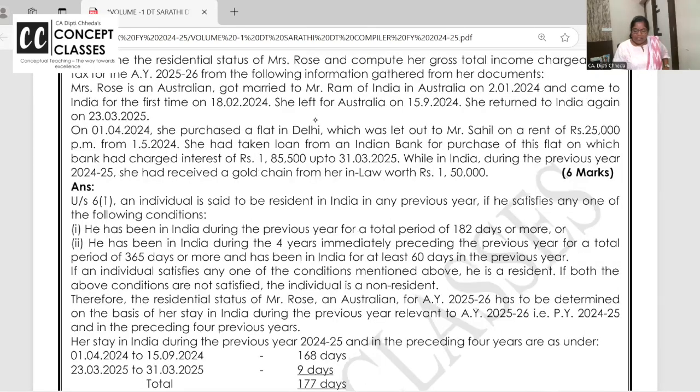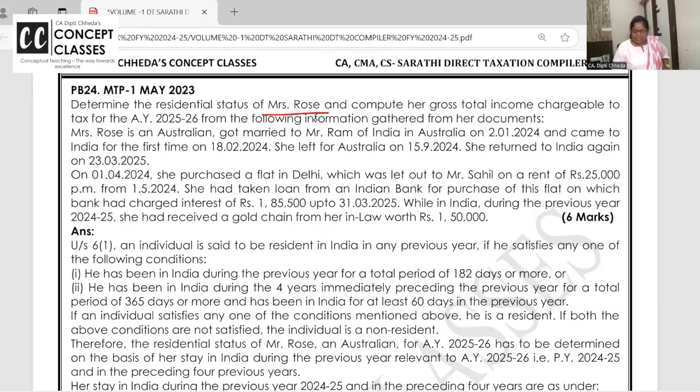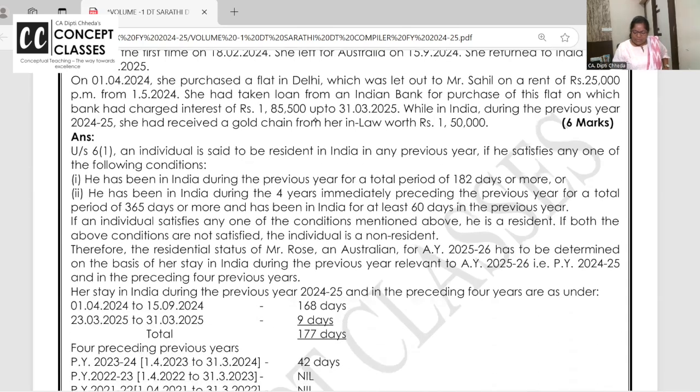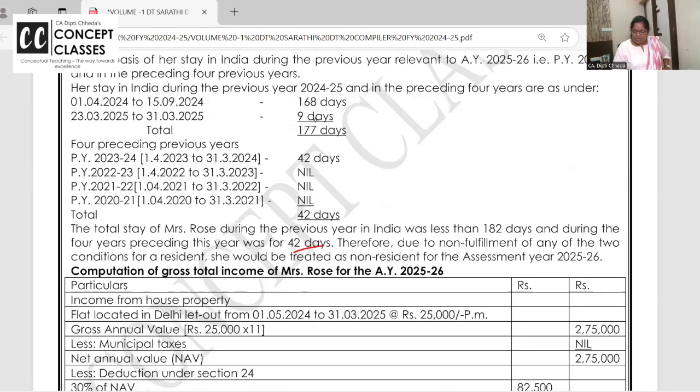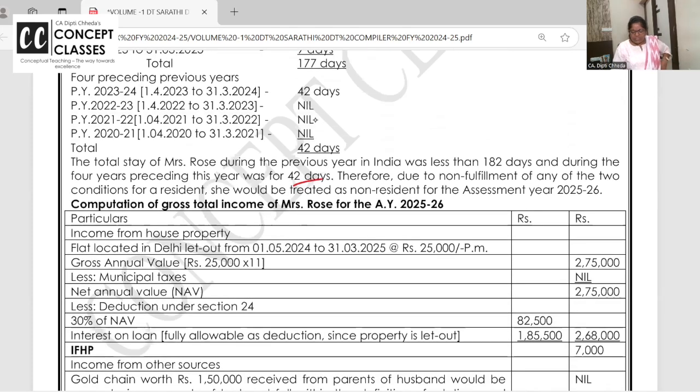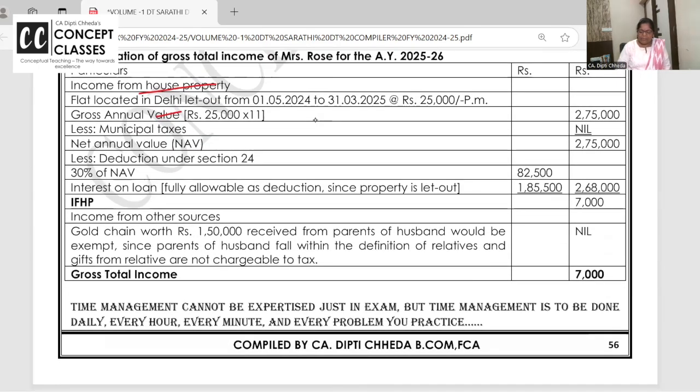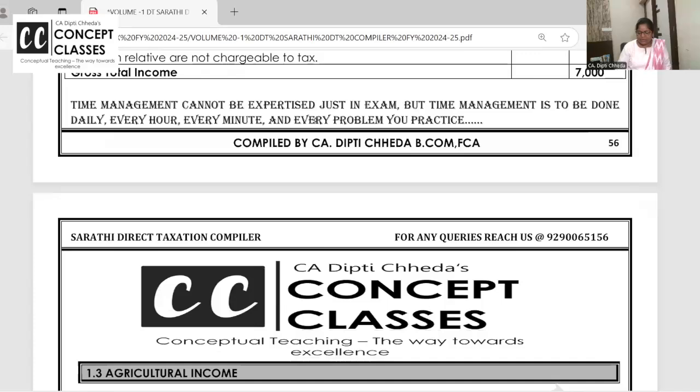Okay. Like, see, decide the residential status of Rose. So first count the days, write the condition, conclude she's a non-resident. Now, because she's a non-resident, only income which is earned in India, like rental income in Delhi and all, will be taxable. Gift received from husband and parents of husband and all are exempt. Okay? That's all for residential status.